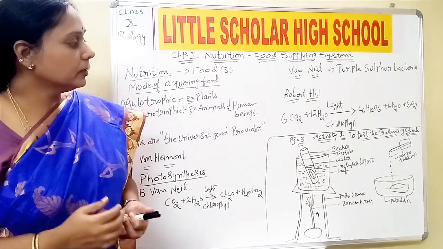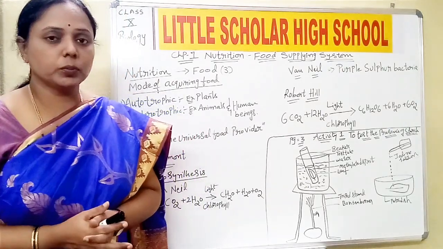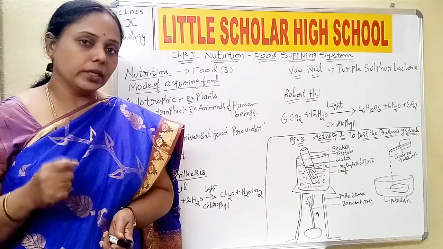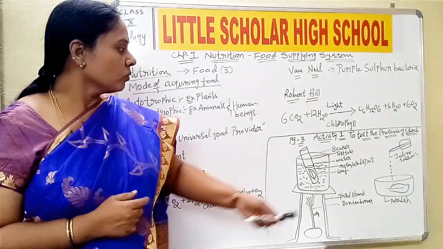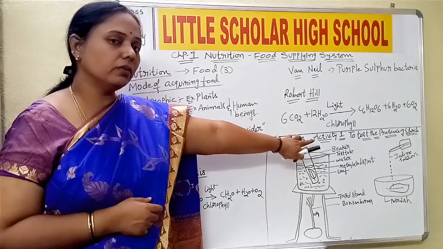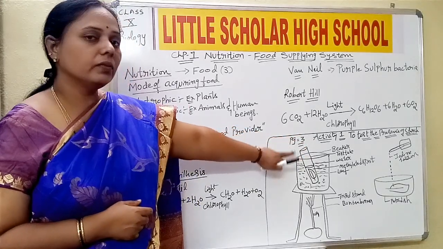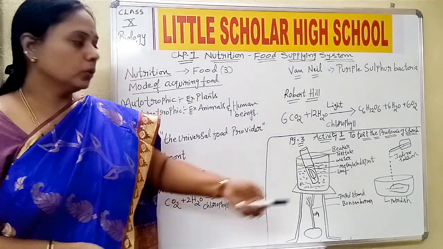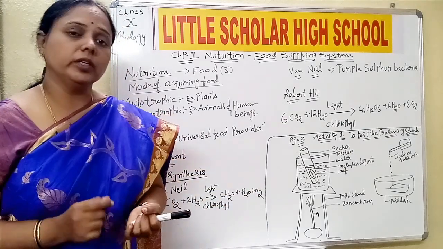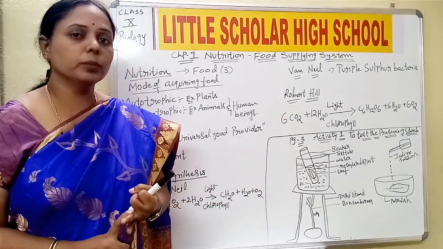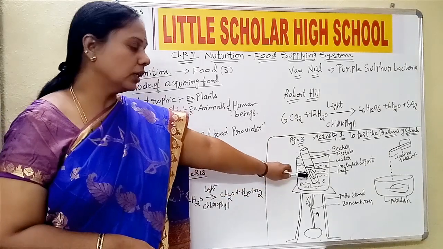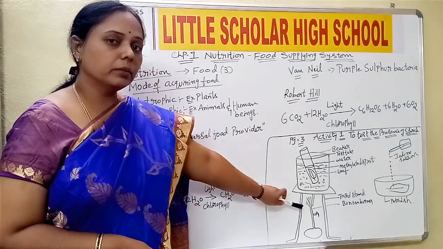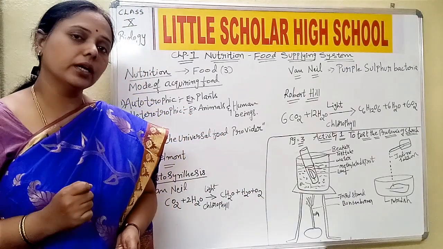Now we said that starch is prepared in the photosynthesis process. There is one activity which is conducted to test the presence of starch. For your information, this is activity 1, on page number 3. To perform this experiment, we need a beaker, a test tube, water, a leaf, and methylated spirit. We also need a tripod stand, a Bunsen burner, a petri dish, and iodine solution.